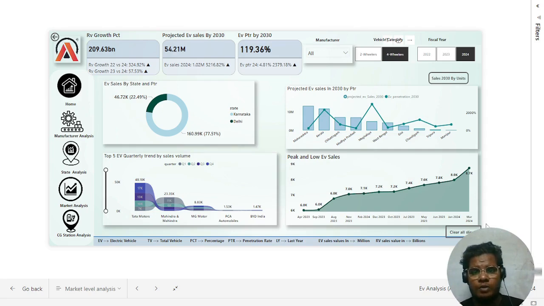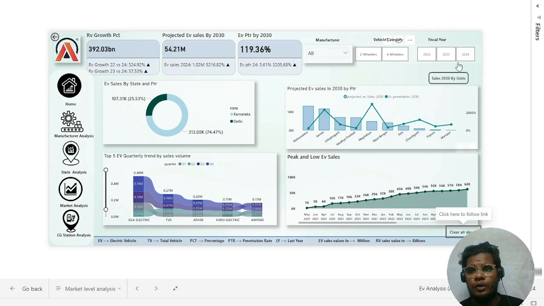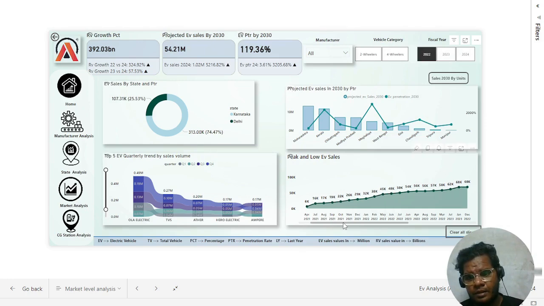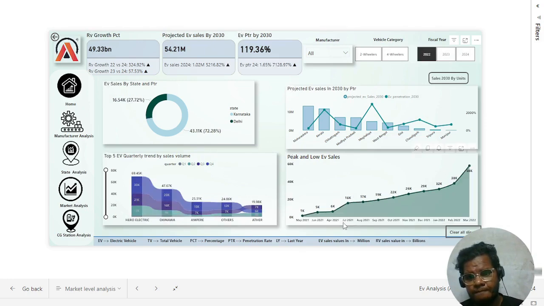And now we can see the peak and low EV sales for the fiscal years 2022, 23, 24. For 22, the low season, let's take the first low season, May, and the peak season is March 2022.